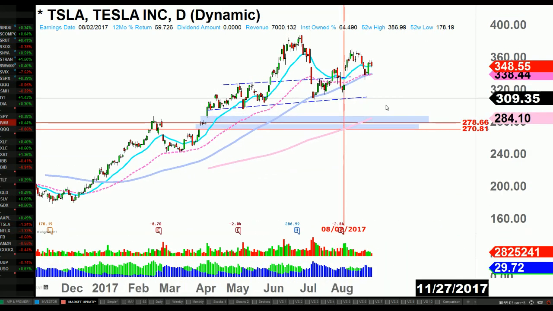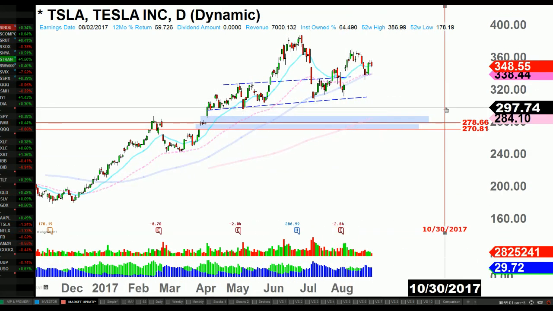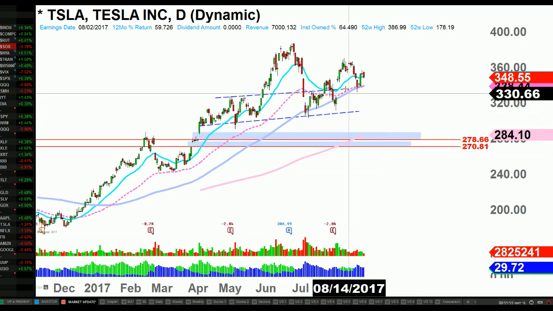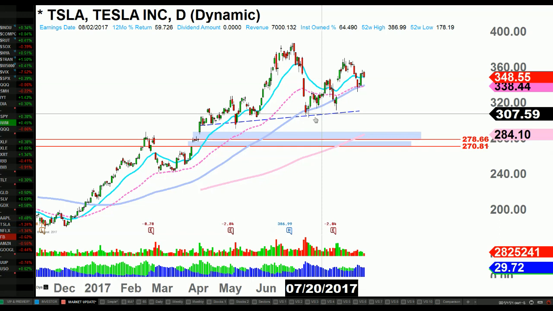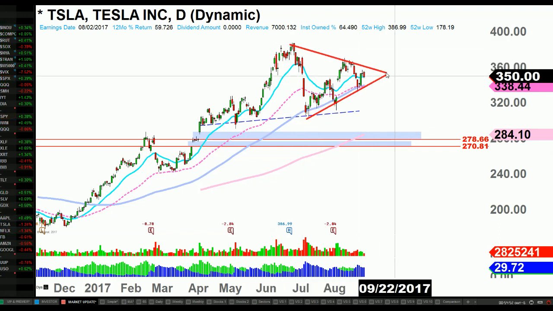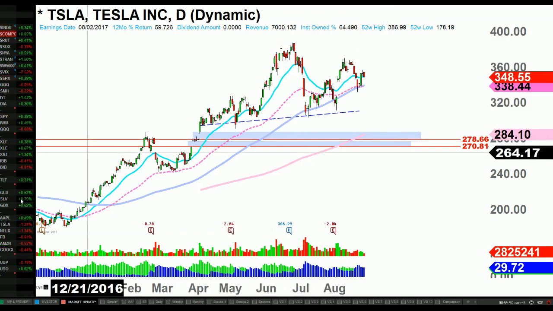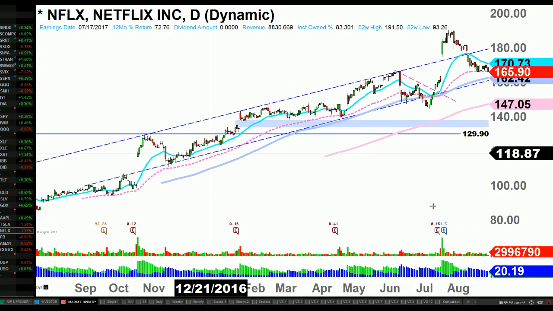Tesla, after the earnings, did see some shake and bake. We got a little bit of downtrend there, a little bit of uptrend, kind of sandwiched in between. Let's see how that plays out. Maybe a little bit of a symmetrical triangle, right? We're still in a primary uptrend.